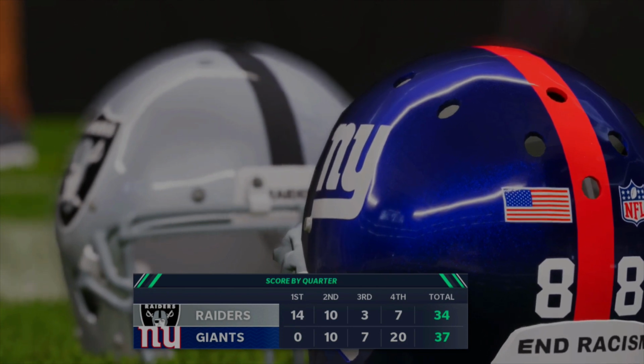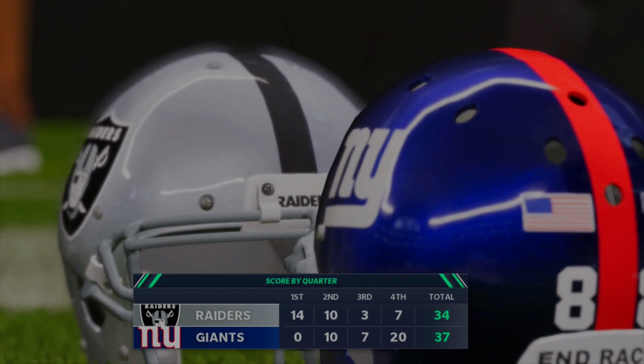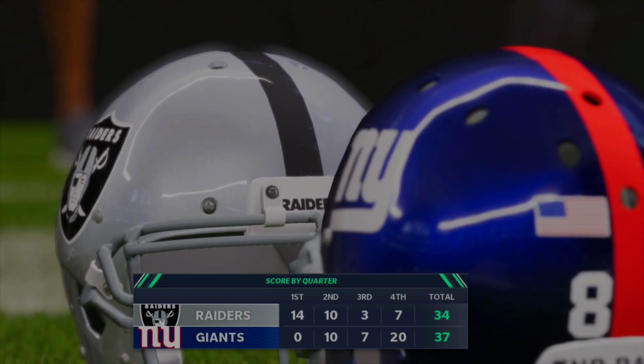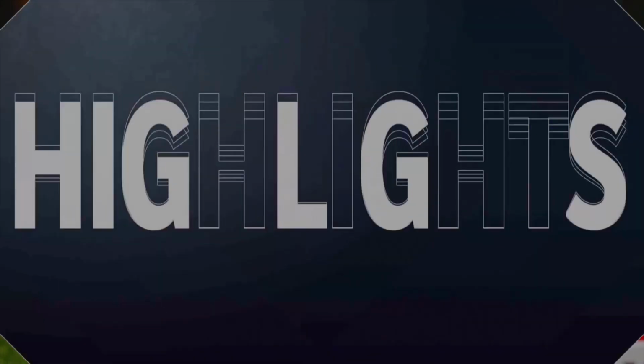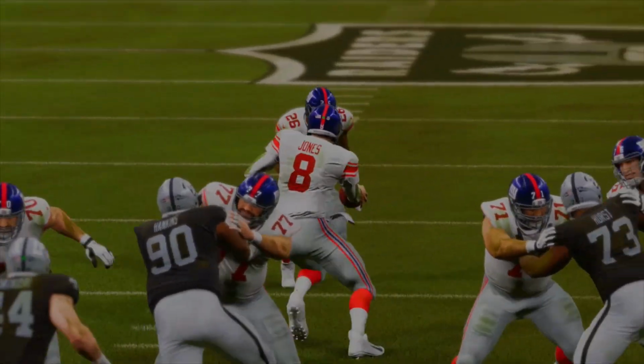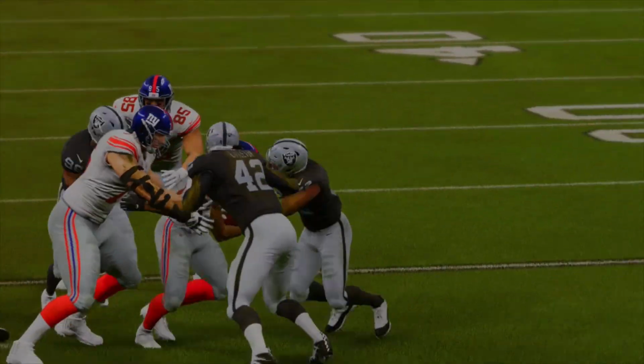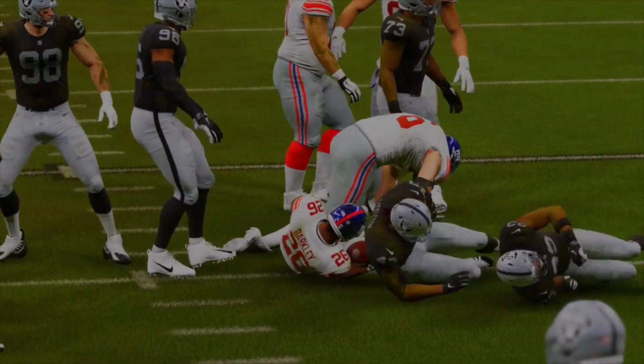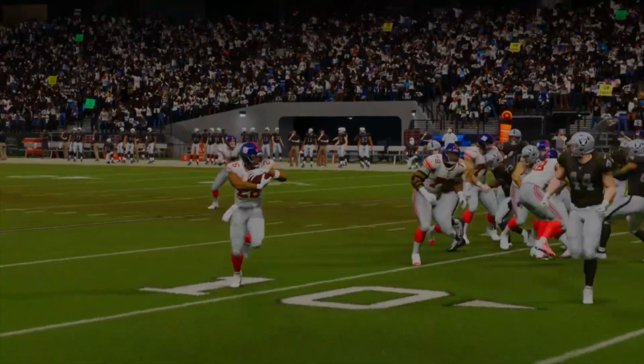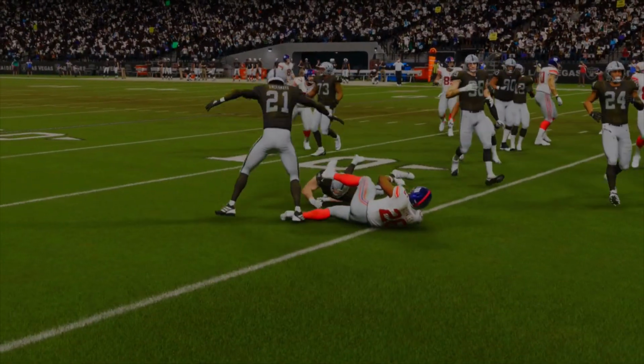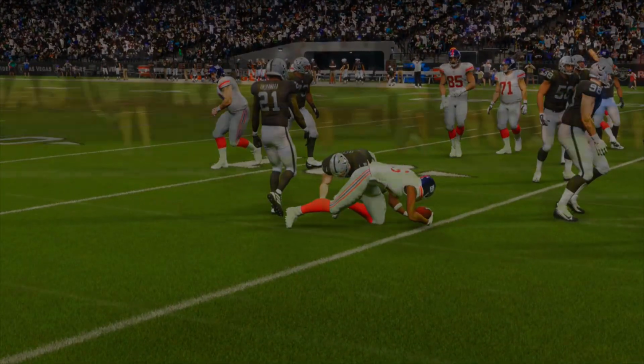So here you go. You can see that it was at a point 24-10, and then 20 points scored in the 4th quarter. That's self-explanatory for the Giants right there to get the win. So big comeback in our bracket here, and the Giants get a win and move on to play, I think, the Cardinals. So we're done with the left side of the brackets, and let's go to the right.